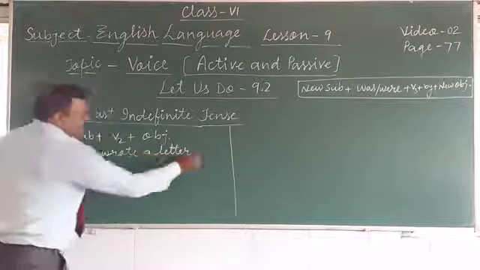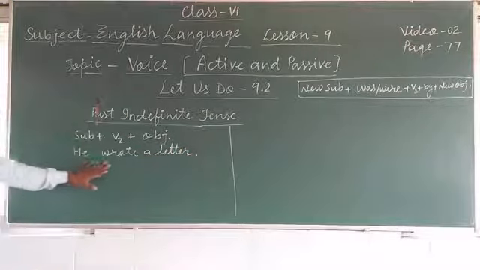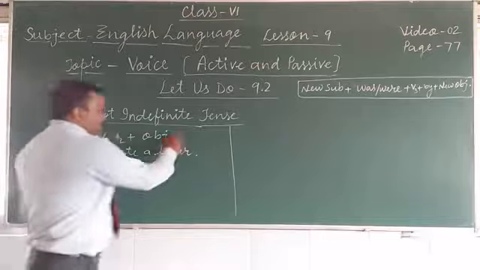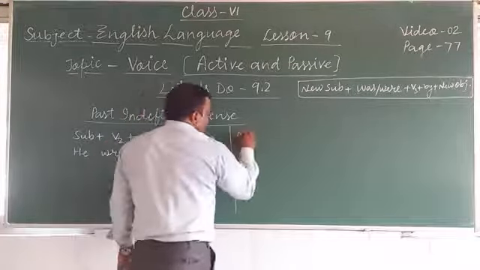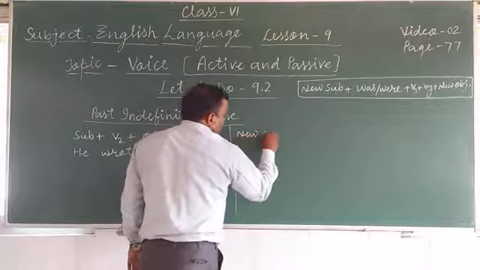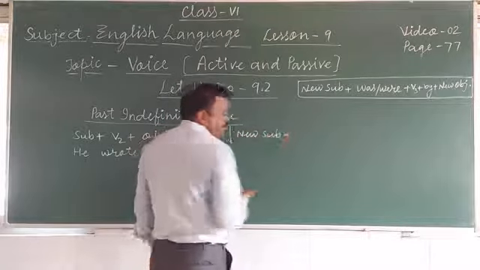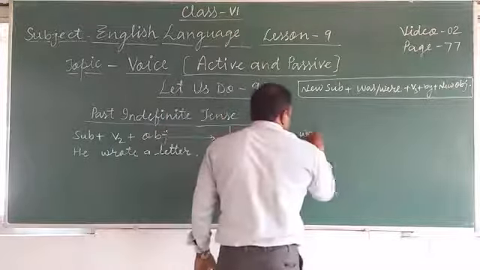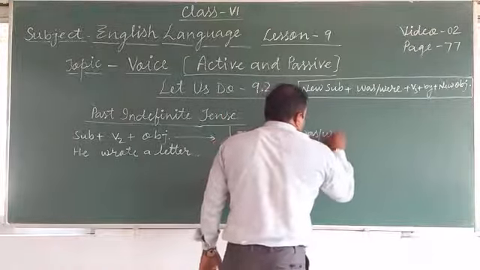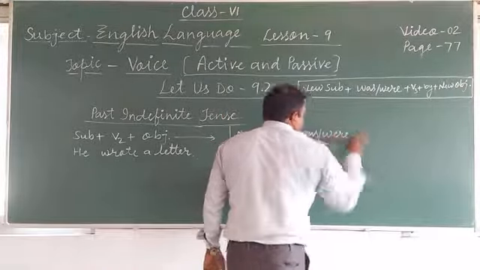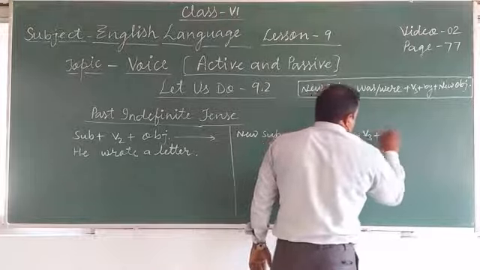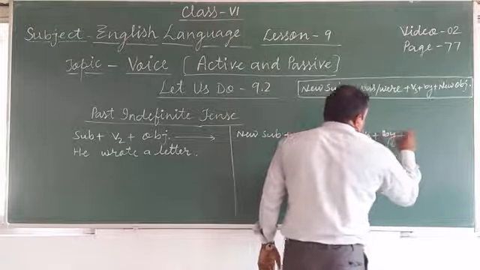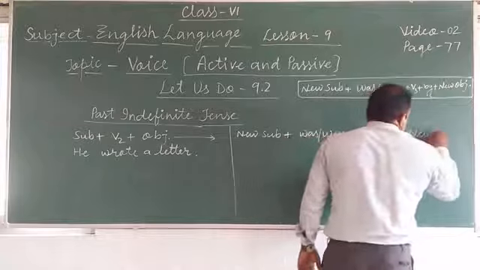This is past indefinite tense. He wrote a letter. And here I am showing you passive voice. We write new subject plus was or verb plus third form of the verb plus by plus new object.